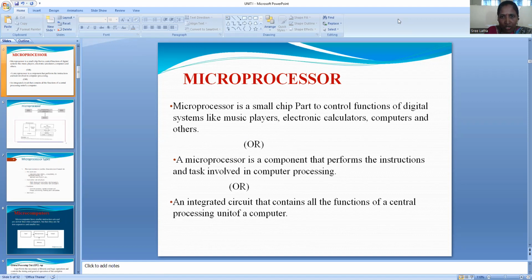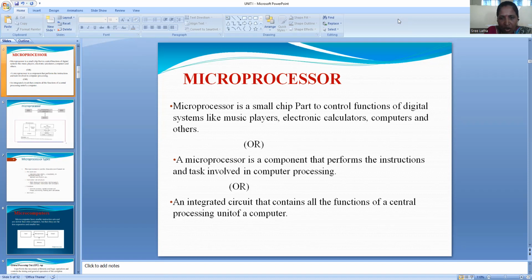Today I will discuss the basics of microprocessors and microcontrollers, and the difference between the two. So let me define a microprocessor. A microprocessor can be defined in different ways. First of all, it is a small chip used to control the functions of digital systems like musical players, electronic calculators, computers, and others. This is one way.